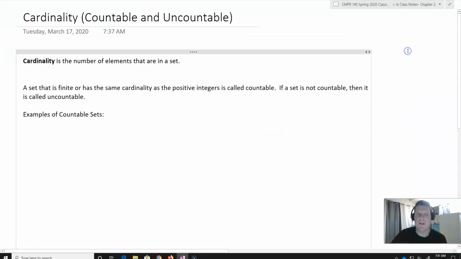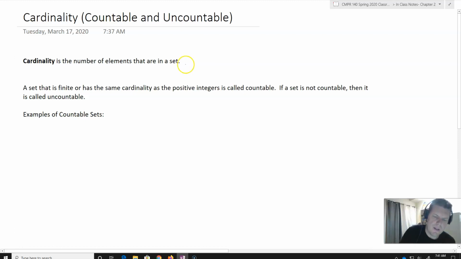So I just want to talk briefly about cardinality and some special ideas inside of cardinality. Remember that cardinality is the number of elements that are in a set. We denote it generally: we'll have a set S, and we denote it as the absolute value of S. That just means to count up the number of elements in the set.